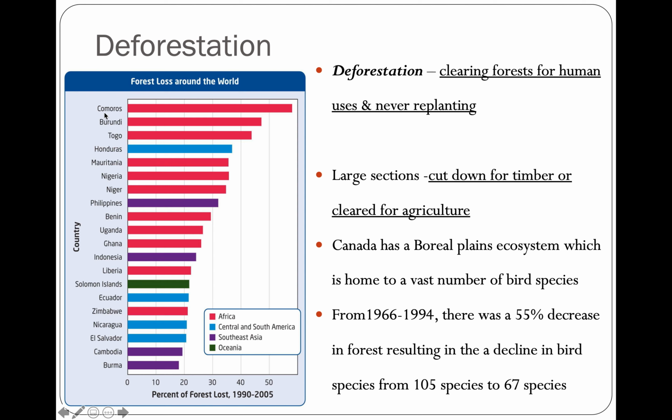So the individual country ended here, and if it's pink, it's part of Africa. So lots of clear-cutting in Africa, as well as Honduras, Central America, Nigeria, again Africa, the Philippines, down in Southeast Asia. Oh, I could just look at green, yeah, the Solomon Islands, Oceania. So these are down near Australia. And Central and South America. Surprising that there aren't more South American countries on here, specifically because of the rainforest. There's a whole bunch of rainforest in South America, with a large part of it, the Amazon rainforest, in Brazil, the country of Brazil.